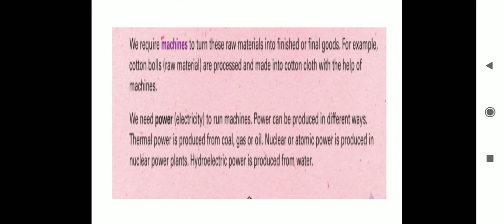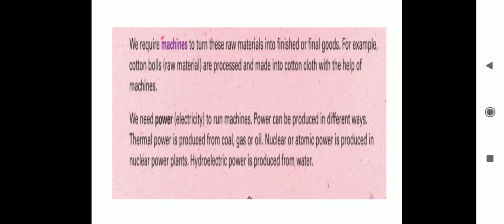We require machines to turn these raw materials. First that we required was raw materials. Without raw materials, industry cannot come into existence. The second important factor that is needed for industries is machines. I repeat, machines. We require machines to turn these raw materials into finished or final goods.